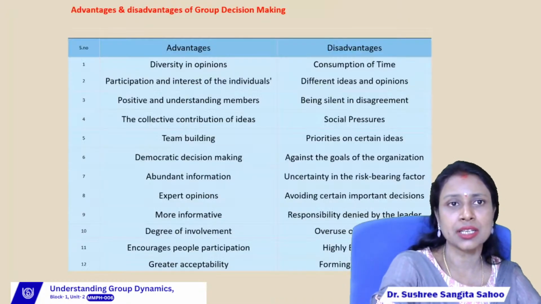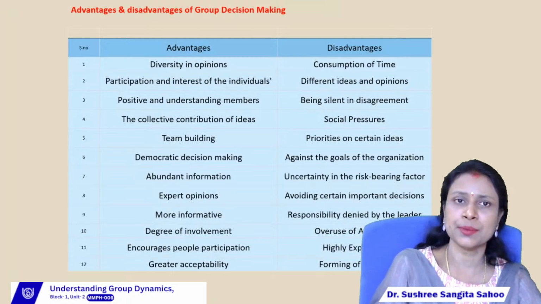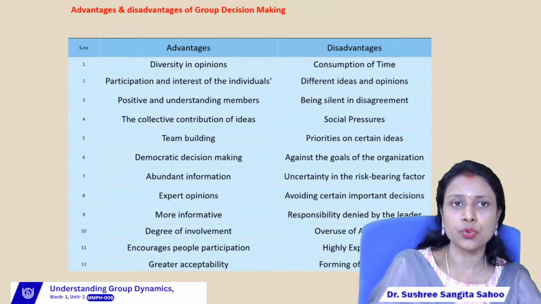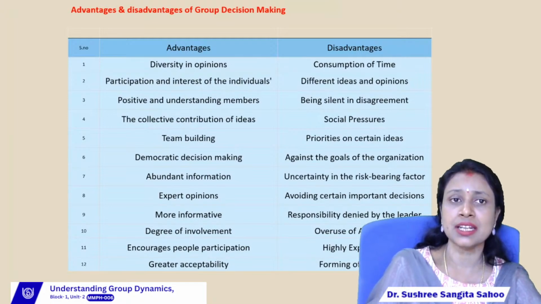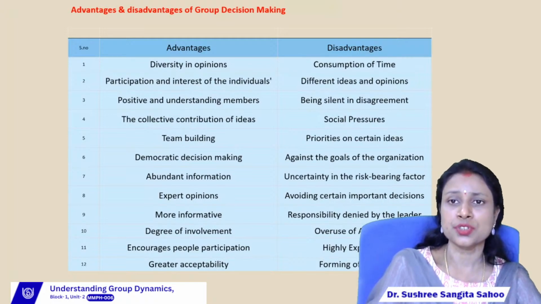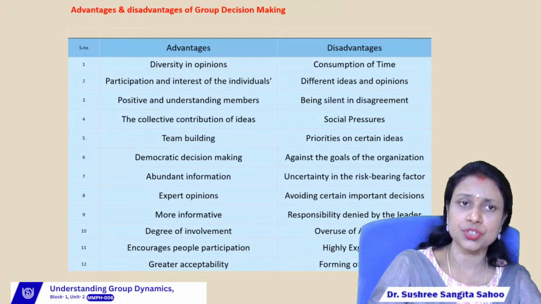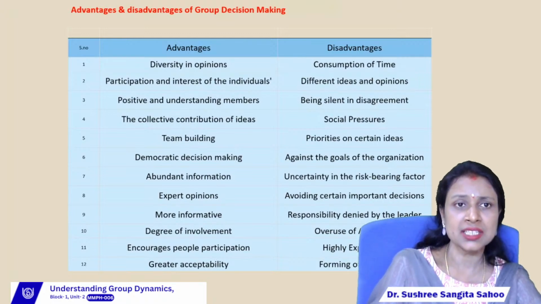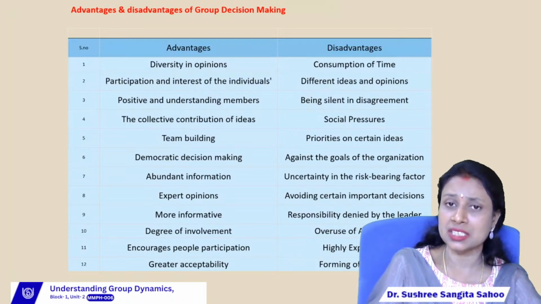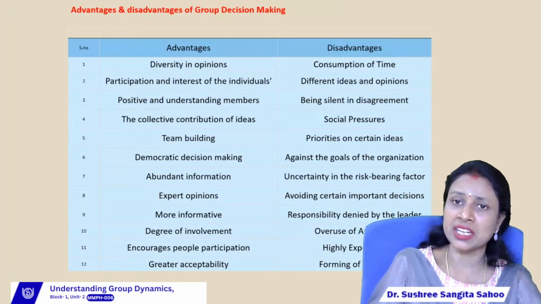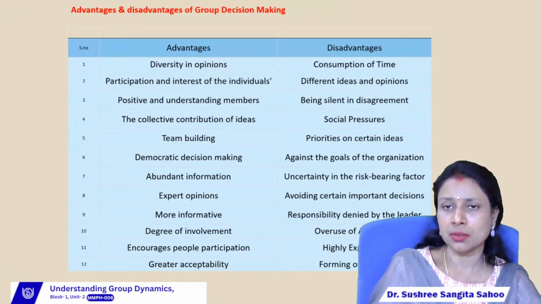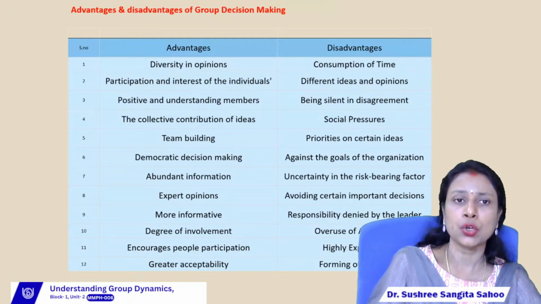Then the last one is advantages and disadvantages. So these are the different advantages and disadvantages of group decision making, right? Advantages, like diversity in opinions, but in disadvantages it is consumption of time, or we can say the consumption of more time. Then in advantages, we can find more participation and interest of the individuals, but in disadvantages, we can find different ideas, different opinions. Sometimes the different ideas and opinions create conflict or misunderstanding among the group members, right?